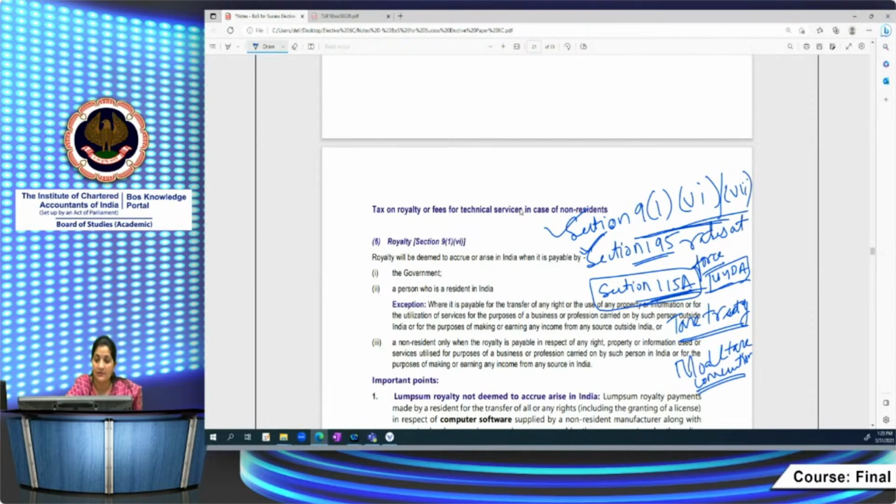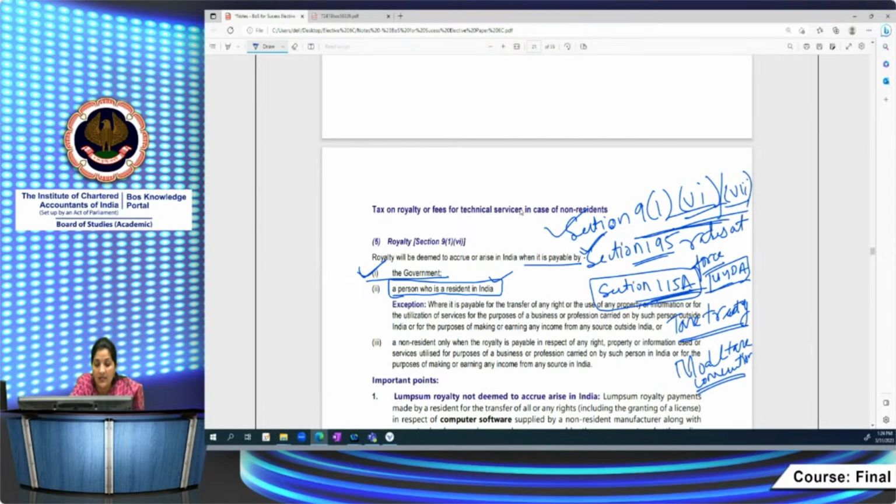So first let's understand what is section 9(1)(vi) basically. It says that royalty will be deemed to accrue or arise in India when it is payable by the government. When the government is paying something to a non-resident in the form of royalty, then it is always deemed to accrue or arise in India in the hands of that non-resident. Then, if a person who is a resident in India is paying royalty to a non-resident, it would be deemed to accrue or arise in India.